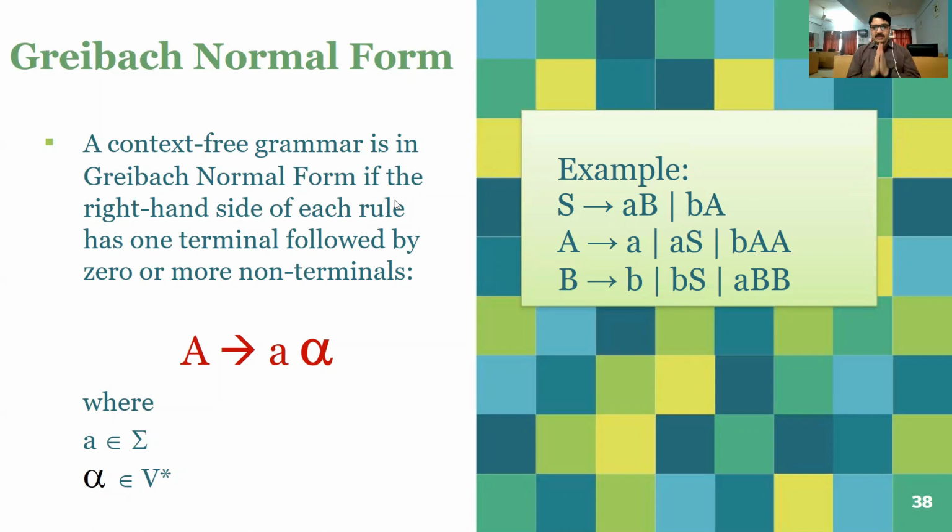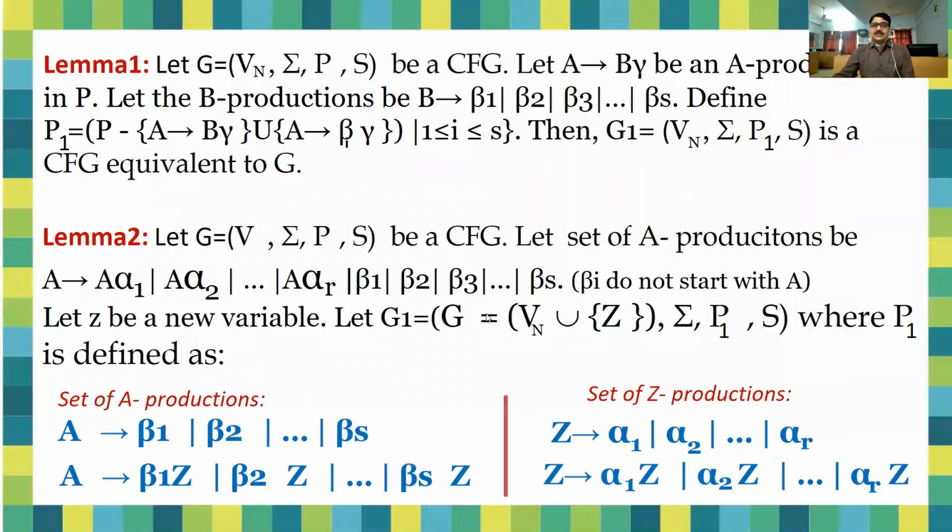So a context-free grammar is given to you. Then in this case, we have to convert all the productions of that grammar into that particular format, that is A to a alpha. Now, before we start the Greibach normal form, we will first look at some lemmas that are used to convert a grammar into the GNF.